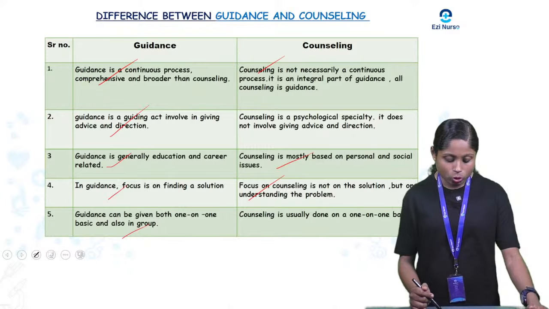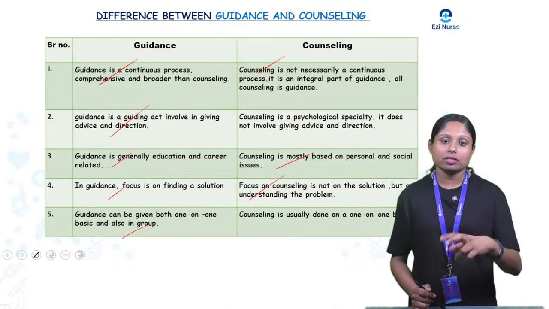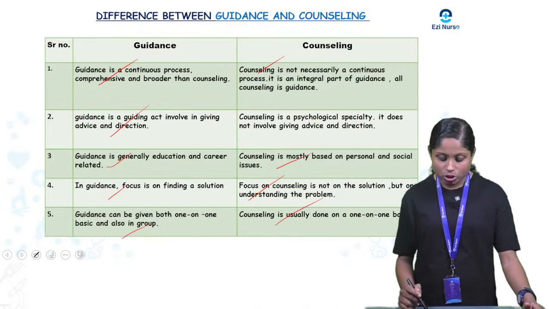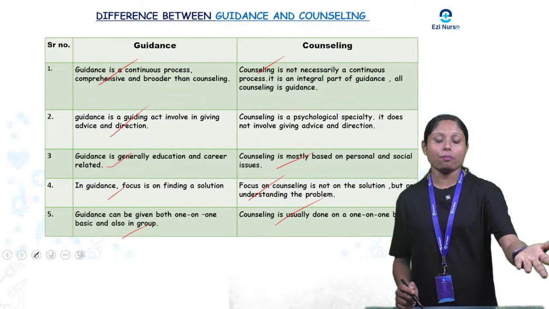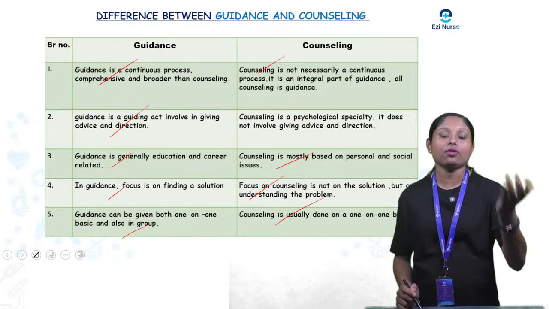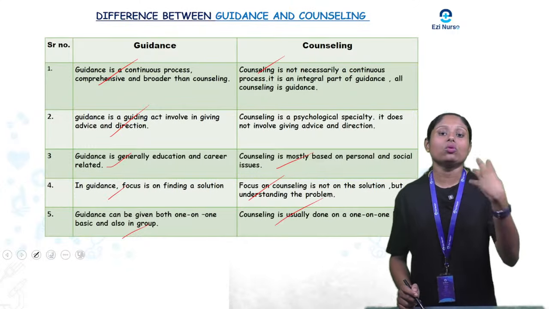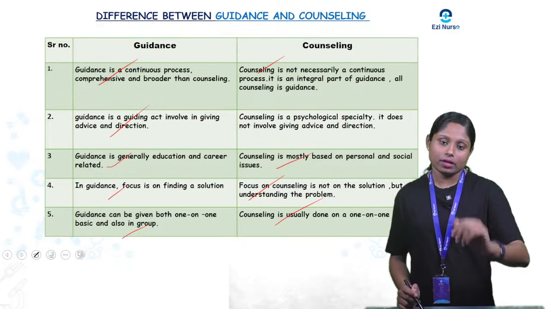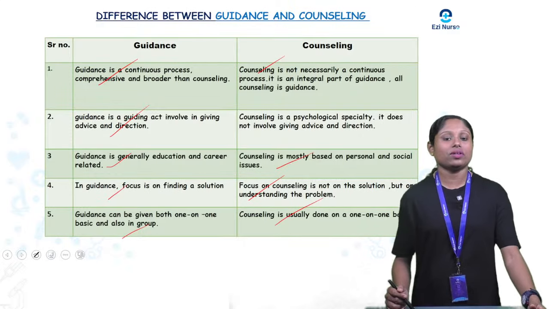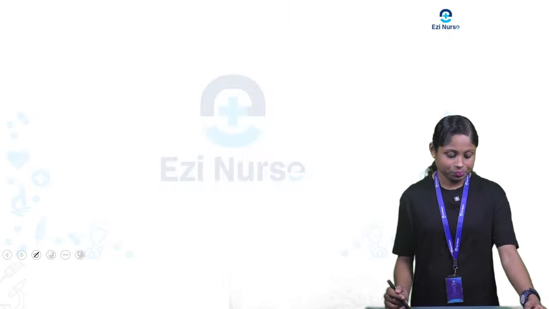Guidance can be given one-to-one and also in a group. Counseling is usually done one-to-one. So guidance we can give to a group of people or individually, but counseling is given to only one person. The counselor will be there and the counselee will be there. So this is the difference between guidance and counseling.